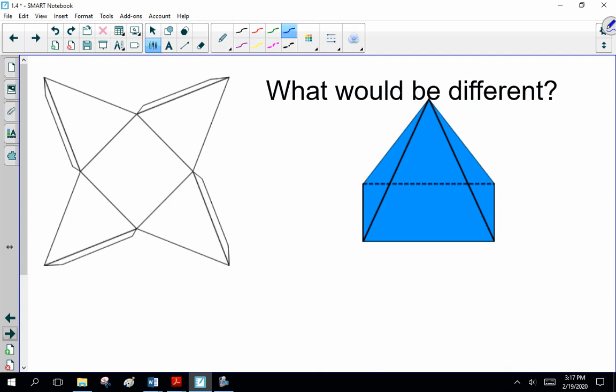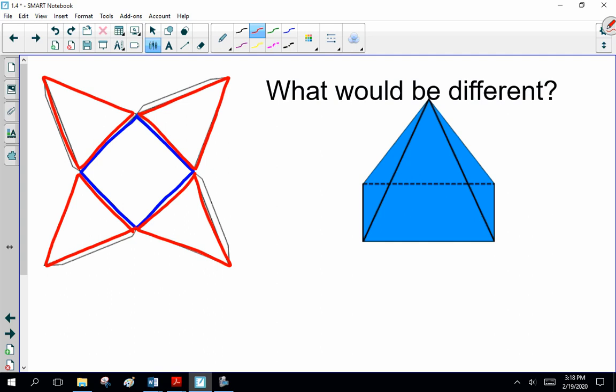You've got the base, and then you've got 4 triangles. The area of a triangle is 1/2 base times height, so that's 1/2 base height for the sides.